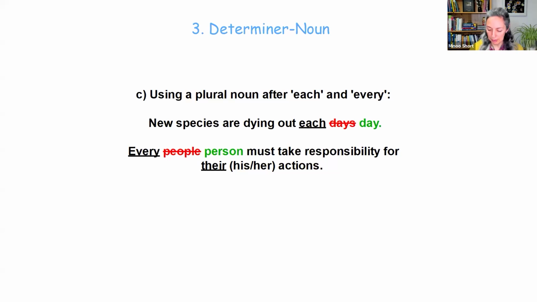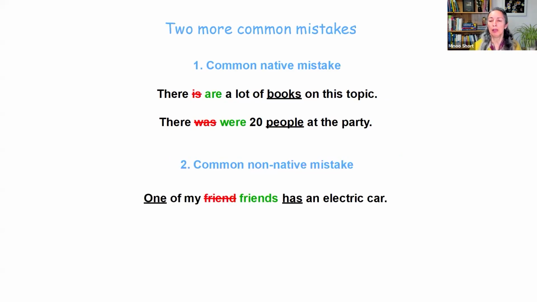So those are the mistakes I wanted to point out, mention in these three categories. But before we end, there are two other mistakes that don't fall into these categories, but I thought I should mention to you. The first one is a very common native mistake, and it's becoming more and more common. You will start hearing it. And that is, you will hear things like, there is a lot of books on this topic. Now, we learned very early in our English studies that books is plural, so we have to use the plural form. There are a lot of books on this topic.